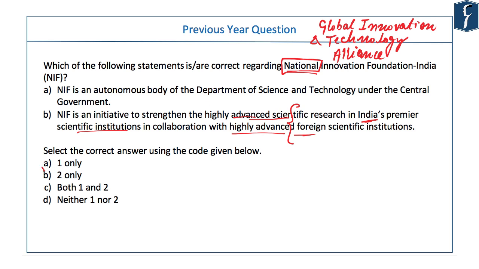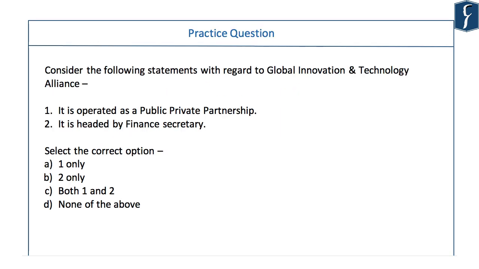Answer is option A. Let's see a direct question on GITA, Global Innovation and Technology Alliance. Consider the following statements. It is operated as a public-private partnership. It is headed by Finance Secretary. See, some basic knowledge you must have, and based on that, you can play around with the other options given in the question. You have to know that Global Innovation and Technology Alliance is operated as a public-private partnership. This is a correct, basic, fundamental option.